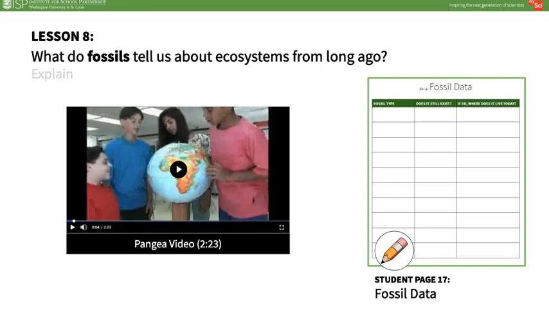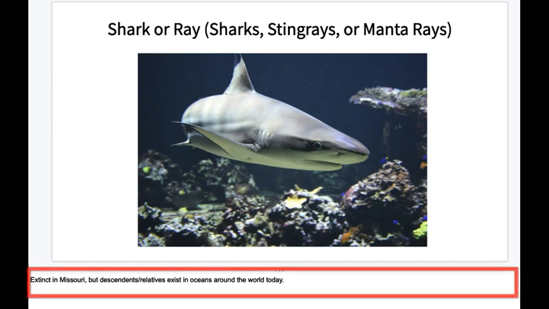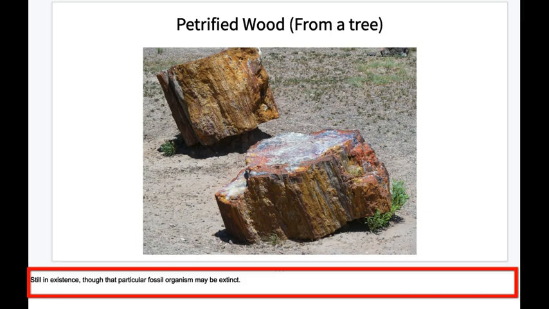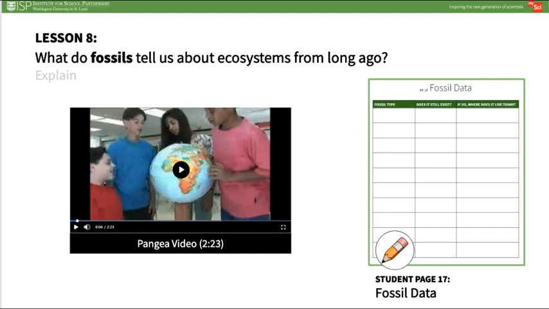As students look at each example, use this student journal page, Fossil Data, to record what they learn in a data table. Teacher guidance on each species and where they might be found is in the notes at the bottom of the fossil slideshow. After all data is collected, engage students in a discussion about what conclusions can be drawn from analyzing the data. It is important for students to know that areas of Missouri that are now land were once underwater.